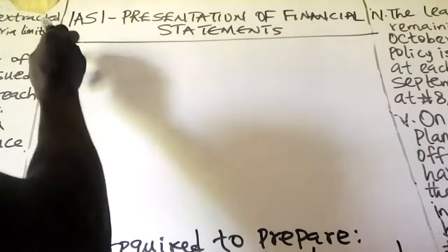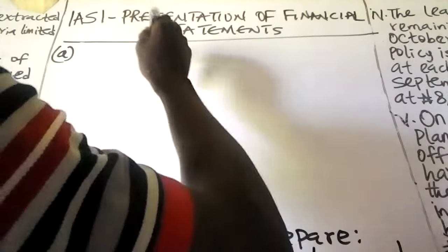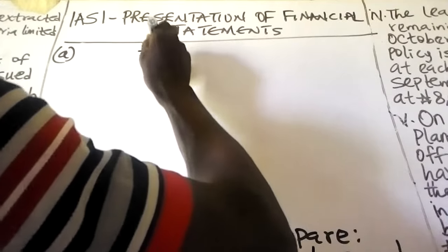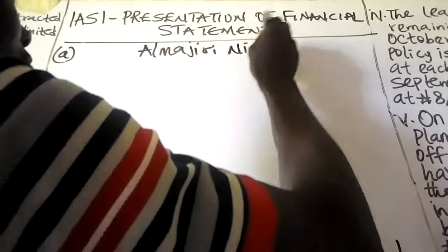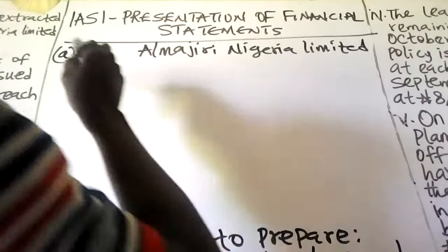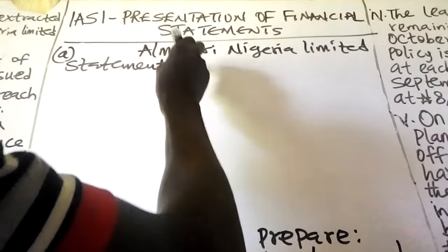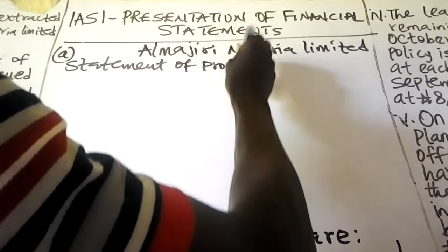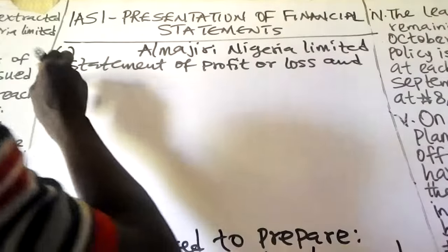From the requirement A, you have to prepare statement of profit or loss and other comprehensive income for the year ended September 30, 2018. The name of the entity is Almajiri Nigeria Limited.